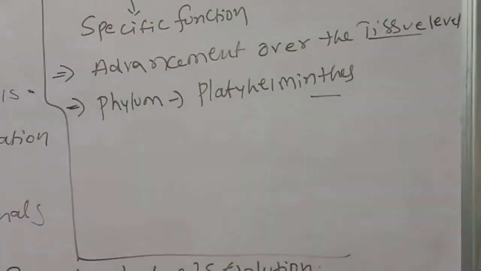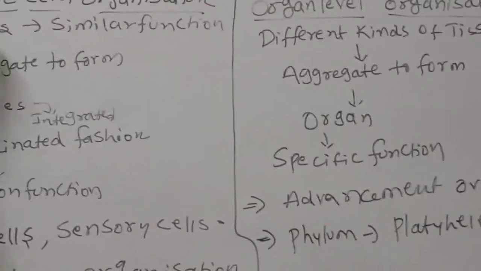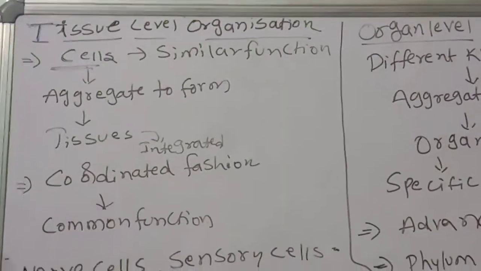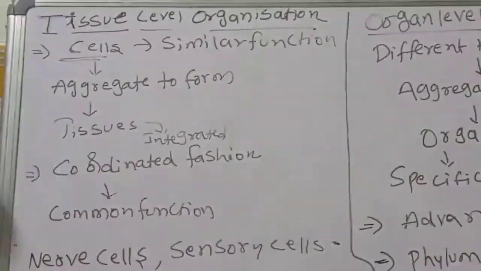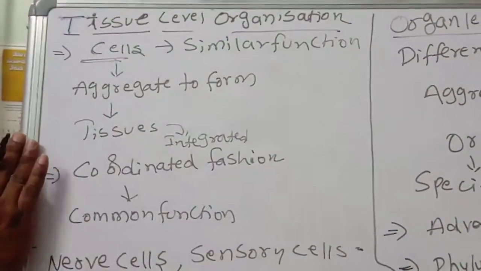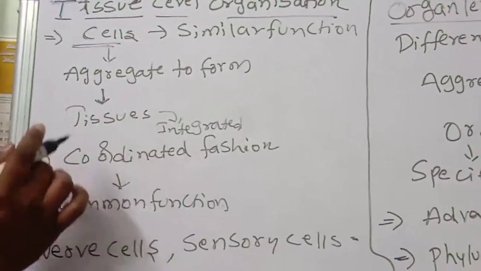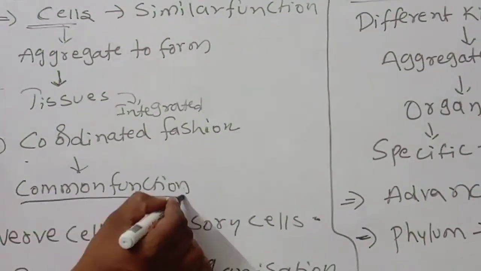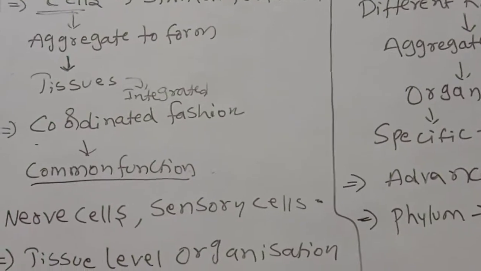So children, what are the points in tissue level organization? First, a group of cells all perform a similar function. The cells that perform a similar function aggregate to form tissues. These tissues, in an integrated and coordinated fashion, perform a common function. That is tissue level organization.